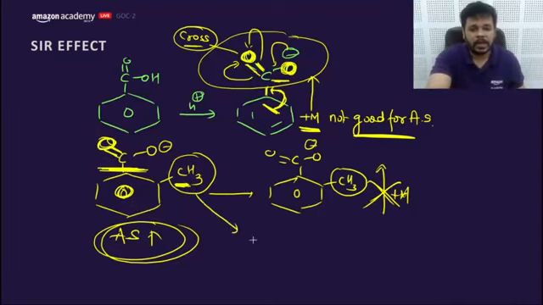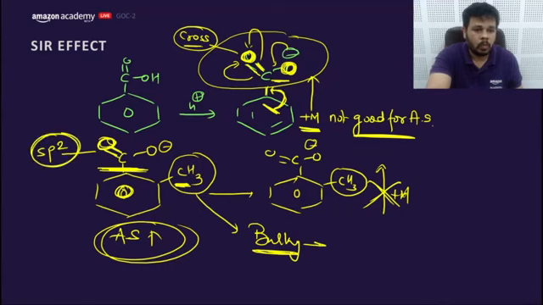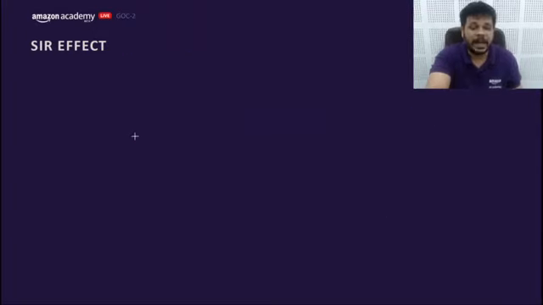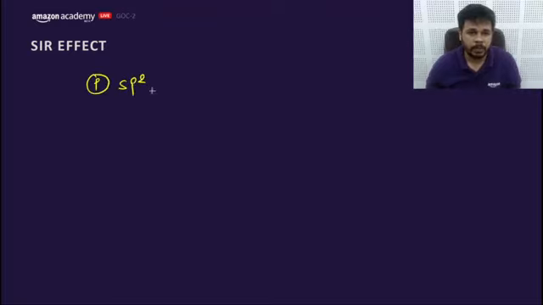So what are the compounds which can throw this COO minus out of the plane of the benzene ring? We need a bulky group here. Bulky groups are needed to throw this sp2 group, which was doing resonance with the benzene ring previously, out of the plane. So for SIR to be shown, we need two things. One is an sp2 group, which will be thrown out of the plane of the benzene ring.